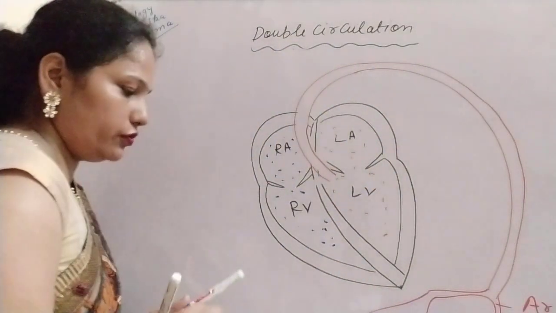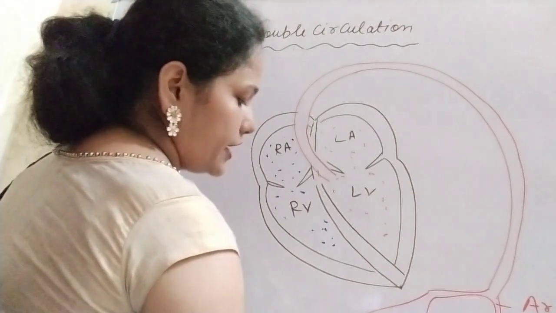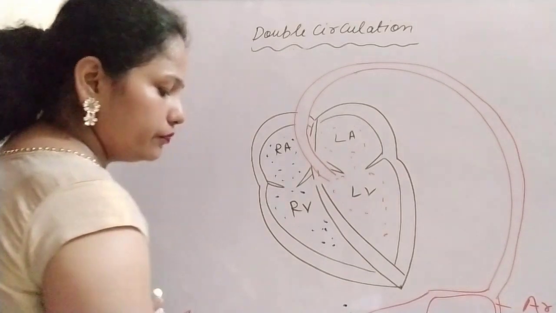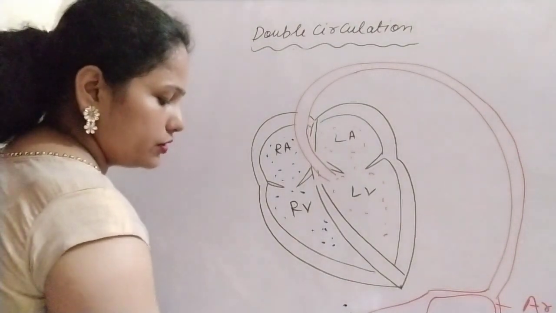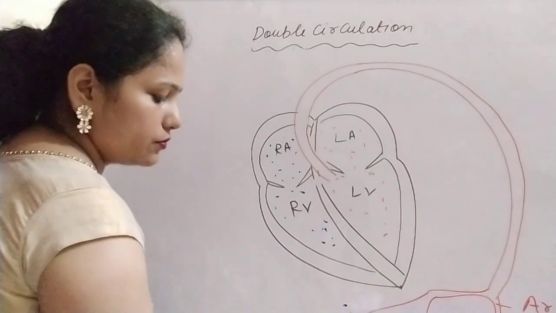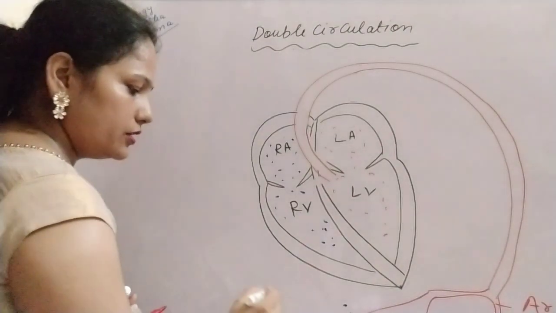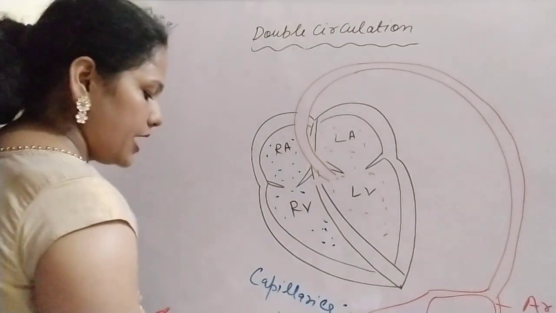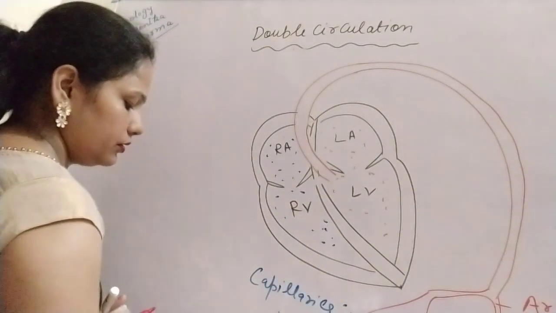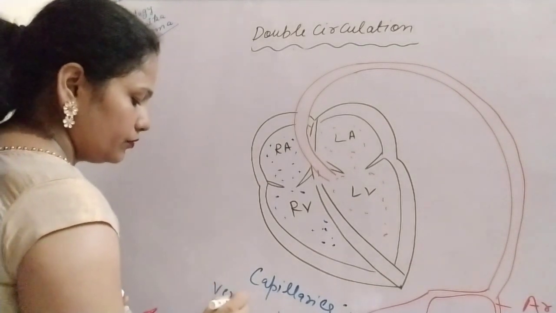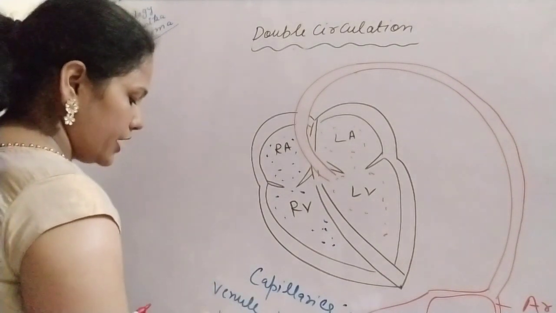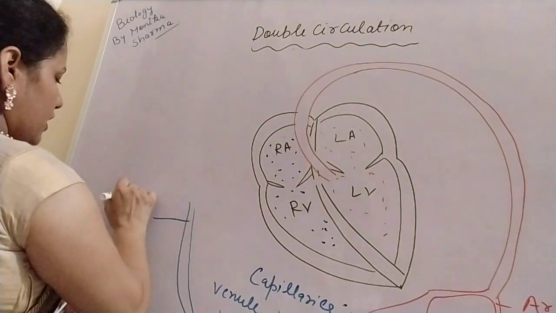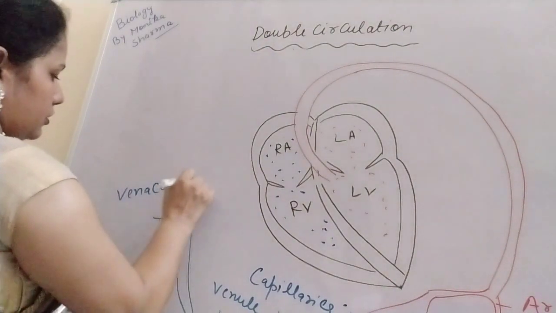From the surface of the capillaries there is exchange of gases with the tissue and the cell, and after that the blood becomes deoxygenated, because now the carbon dioxide amount is more in it. These capillaries join to form a venule, and that venule then joins to form the main vein, the vena cava.